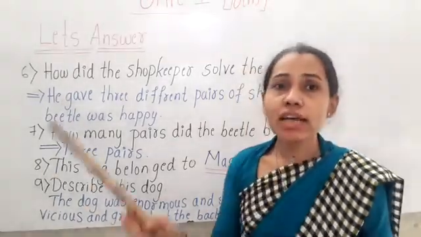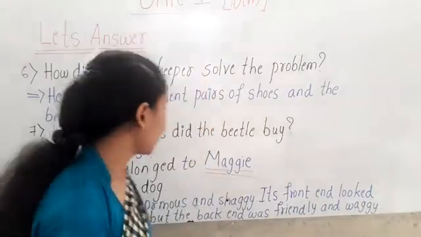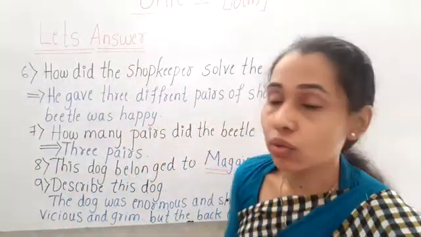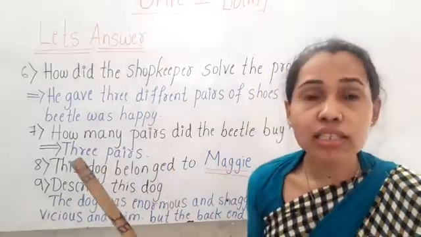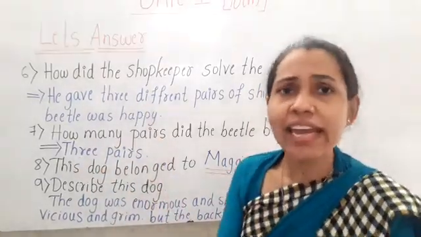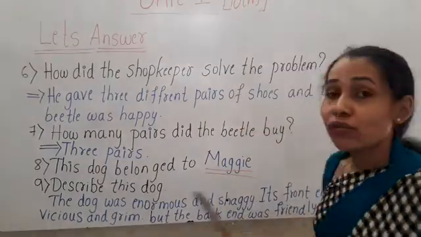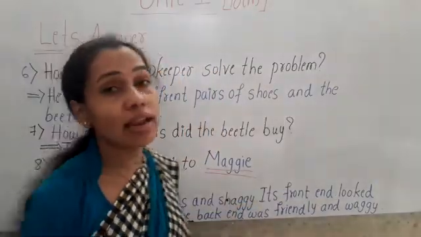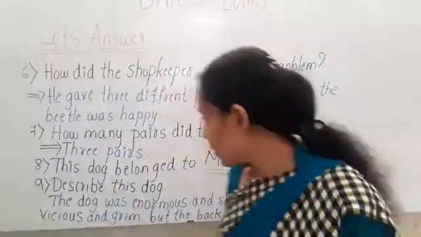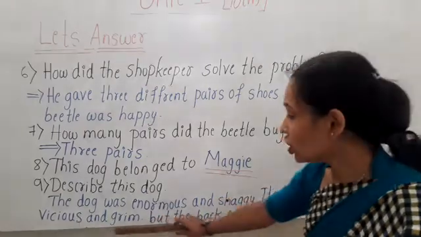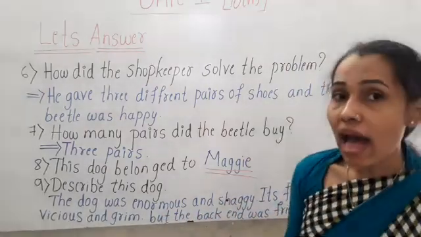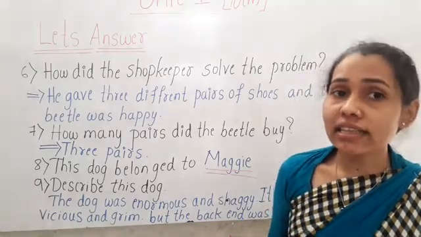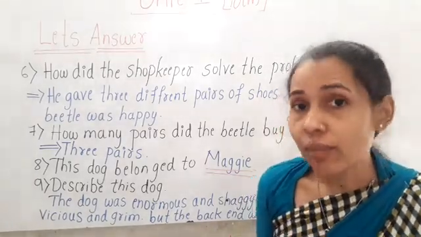The dog was enormous and shaggy. Describe means to tell about it. The dog was enormous, very big, and shaggy, very hairy, and its front end looked vicious and grim, meaning cruel and not smiling at all. But the back end looks very friendly and waggy. So like this, we have to describe the dog.